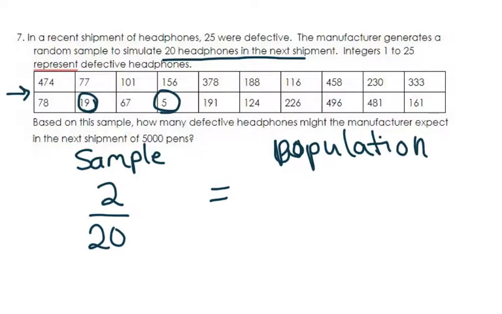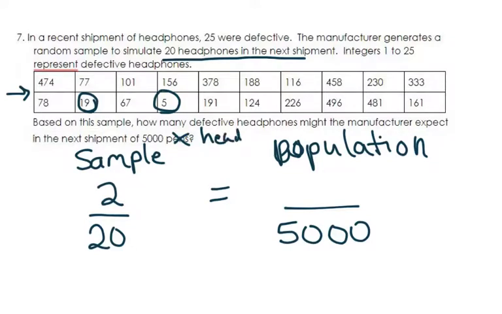And so, based on the sample, how many defective headphones might the manufacturer expect in the next shipment of 5,000 pens? That's funny. It should be headphones. The question on the test says pens. So there's your little hint there that it's a similar problem, different numbers, so don't get hung up on the numbers right now, but it should be headphones.